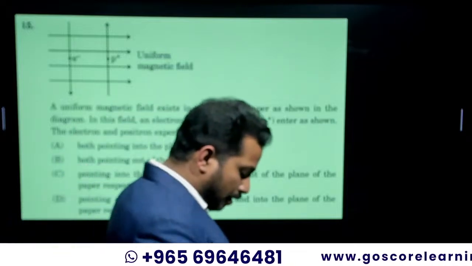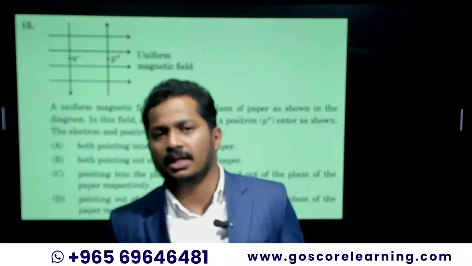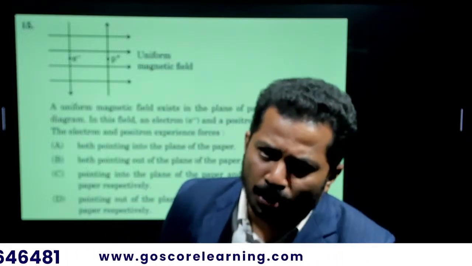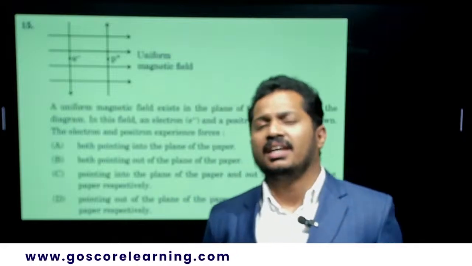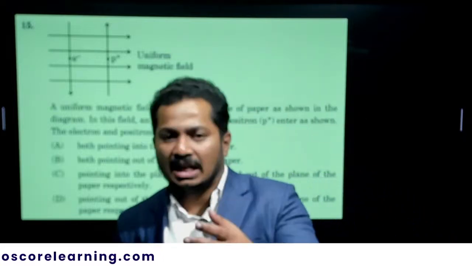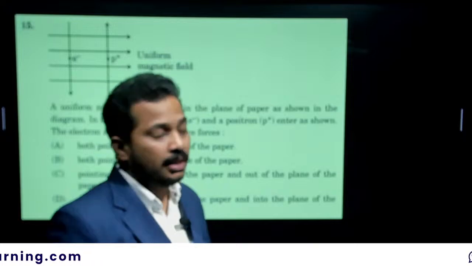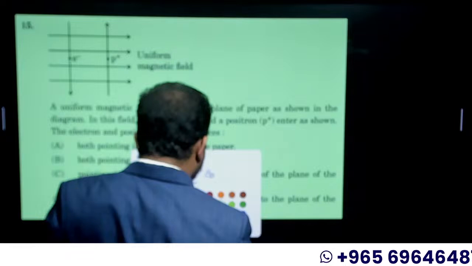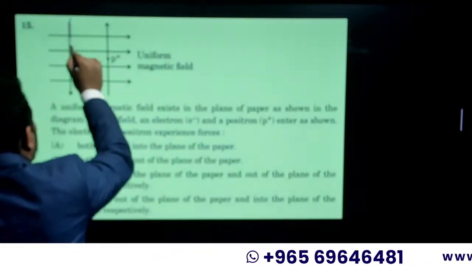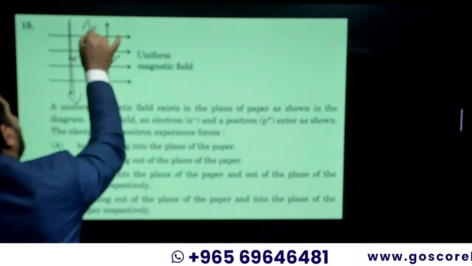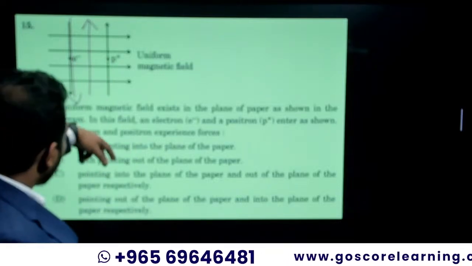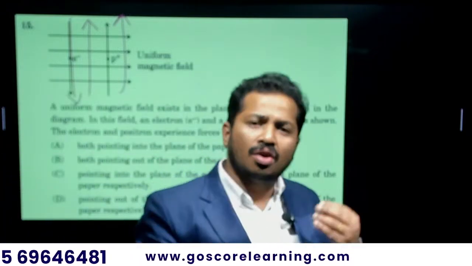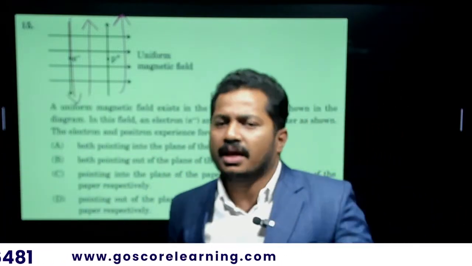Every time when we discuss this topic, I say that the direction of current is taken the same as the direction of flow of positive charges, and opposite to the direction of flow of negative charges. Electron being a negative charge, if electrons are flowing downward, the current is upward. If a proton is moving upward, the current is also upward. So ultimately, because of the flow of electron and positron, the current is upward.